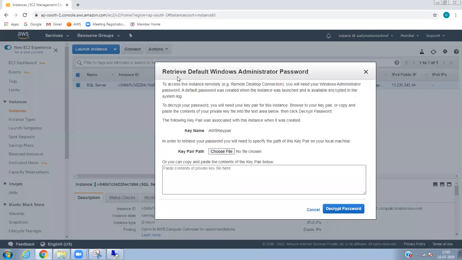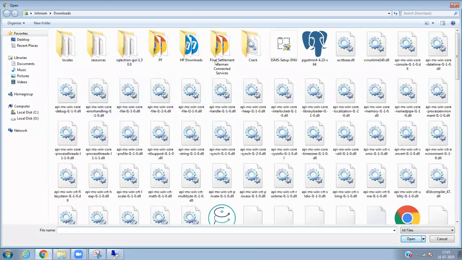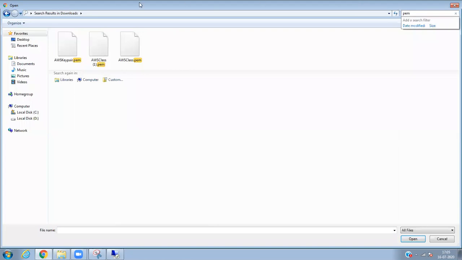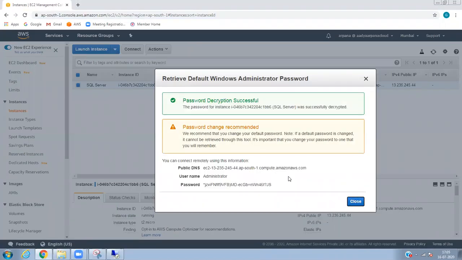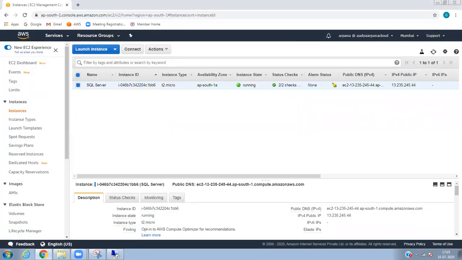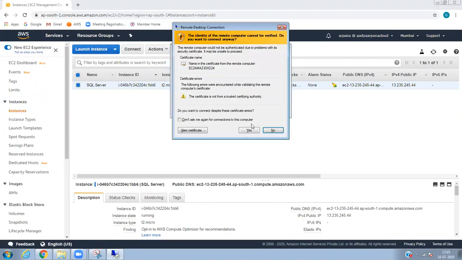Go here, get the Windows password, and use the PEM file. Decrypt the password, and you get the password here. Go there and paste it. Done, that's it.